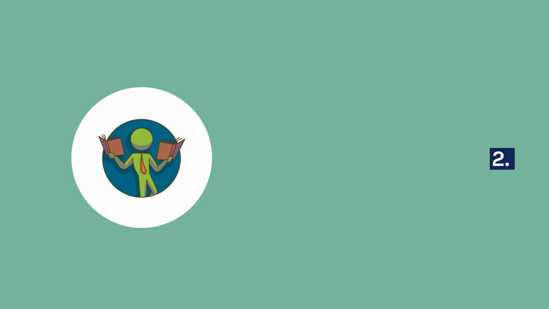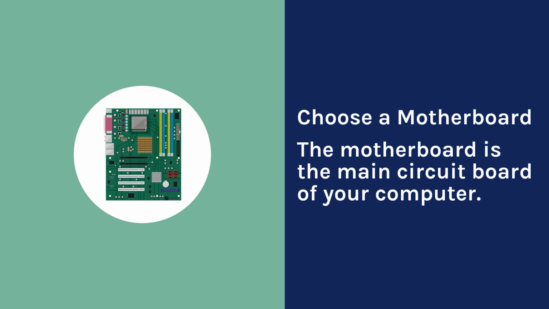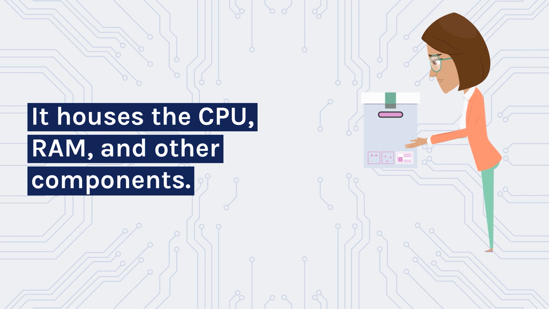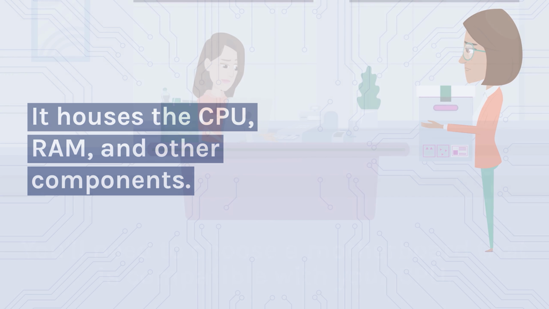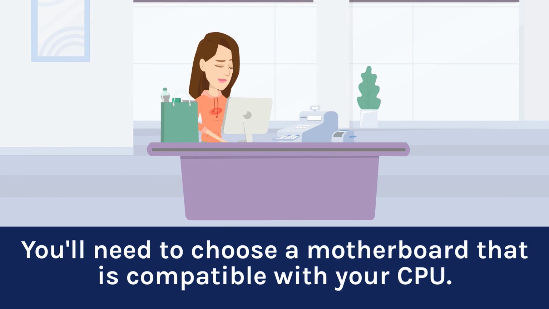2. Choose a motherboard. The motherboard is the main circuit board of your computer. It houses the CPU, RAM, and other components. You'll need to choose a motherboard that is compatible with your CPU.